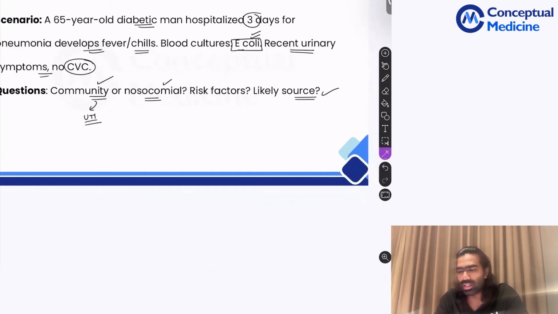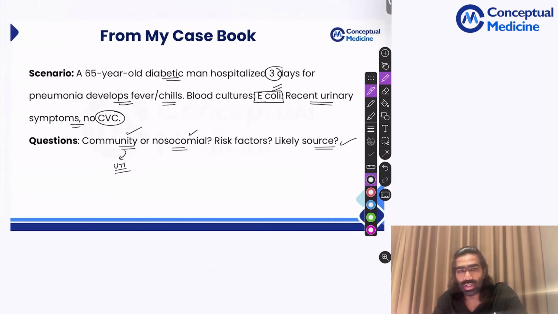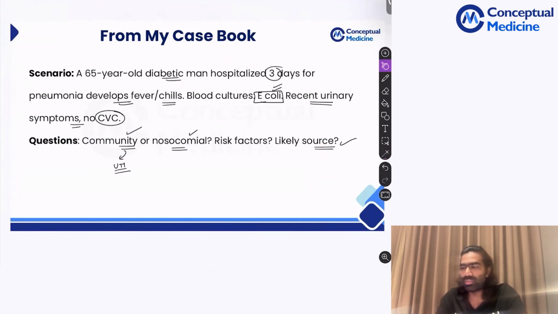Most of the time, the organism itself will dictate the probable source. It all depends on the temporal association. Suppose this patient had undergone some gastrointestinal surgery, then I would have talked about the GI source. If this patient had undergone a genitourinary procedure or a catheterization, then that could be the probable source. Otherwise, simply E. coli means it's always going to be UTI. There could not be any other source in this patient.